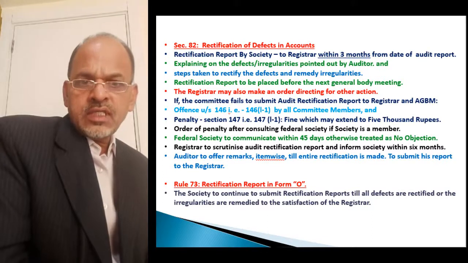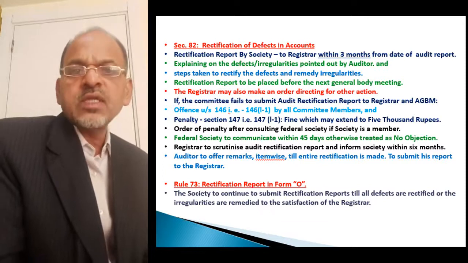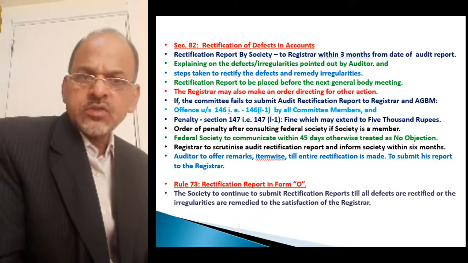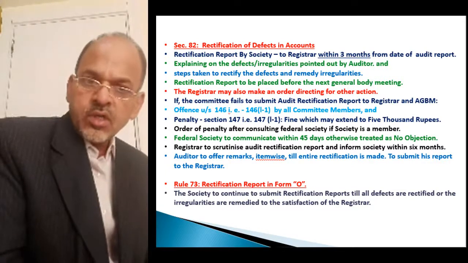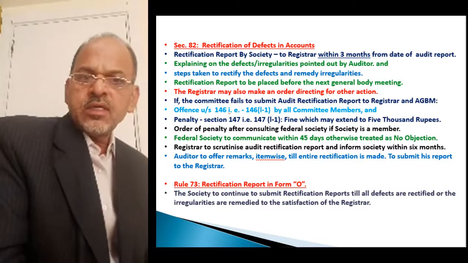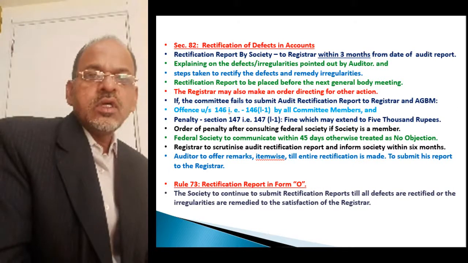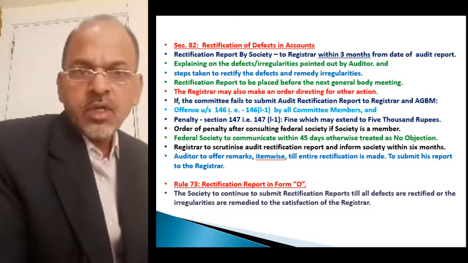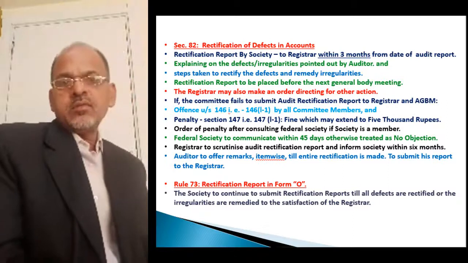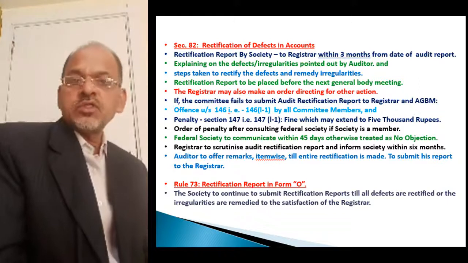If before the annual general body meeting notice is issued, you have prepared the rectification report and submitted it to the registrar, then your society can place that rectification report along with the audit report before the coming annual general body meeting for which the notice has been issued. You have 3 months to prepare the audit rectification report from the receipt of the audit report, and to carry out audit, a 4 months time period is there, that is, up to 31st July your audit can be carried out.